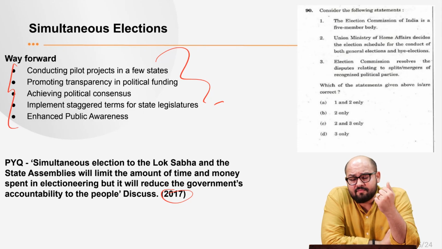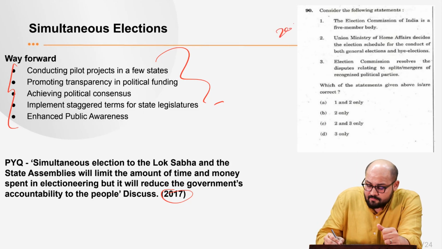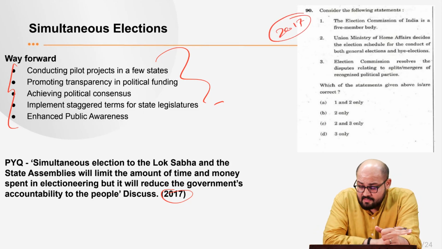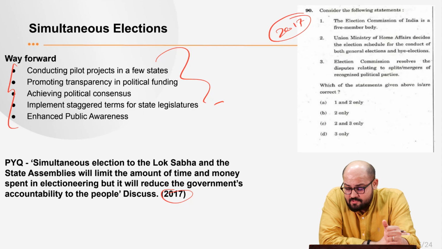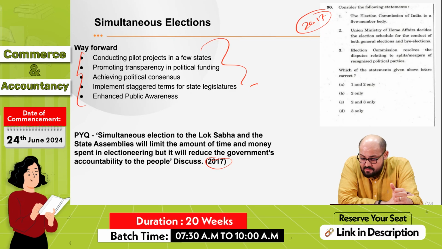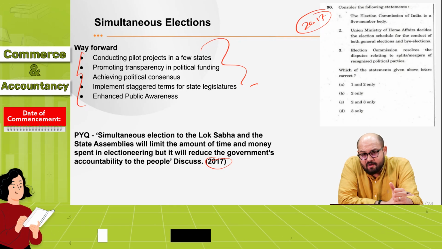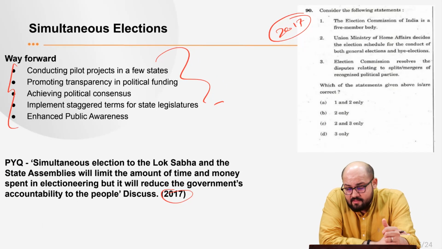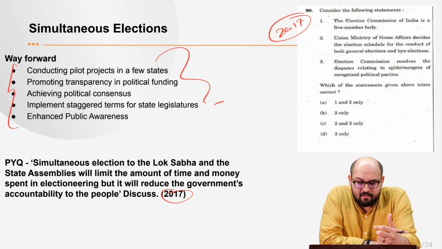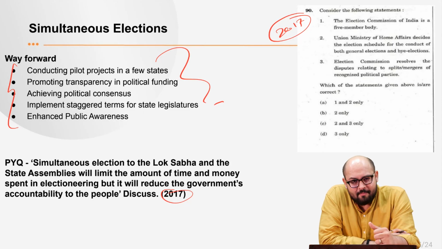Next is a prelims question, and this is also from 2017. It says, consider the following statements. The Election Commission of India is a 5-member body. Union Ministry of Home Affairs decides the election schedule for the conduct of both general elections and by-elections. Election Commission resolves disputes relating to splits and mergers of recognized political parties. Which of the statements given above is or are correct? 1 and 2, 2 only, 2 and 3 only, or 3 only, right? So post your answer in the comment section below.